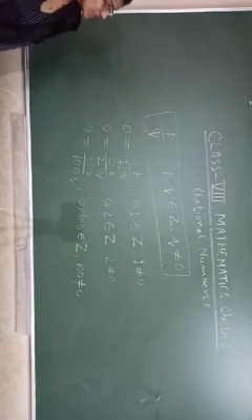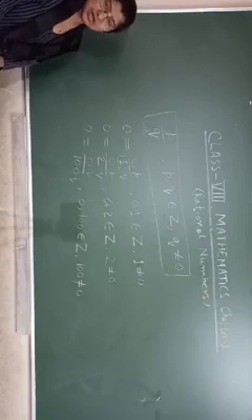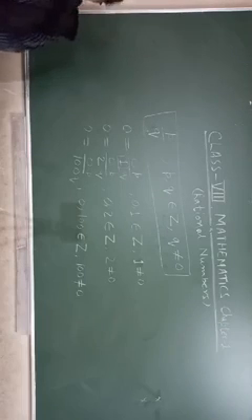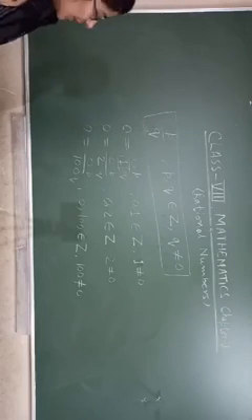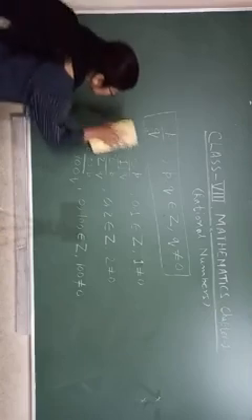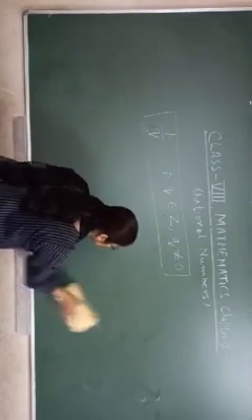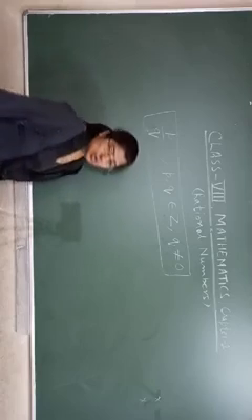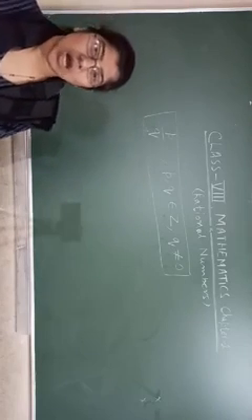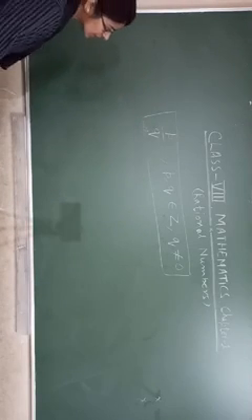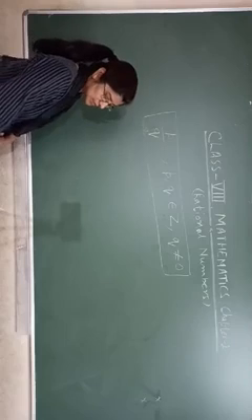So we can say 0 is a rational number. So which numbers can be expressed in the form p upon q? Those are rational numbers.